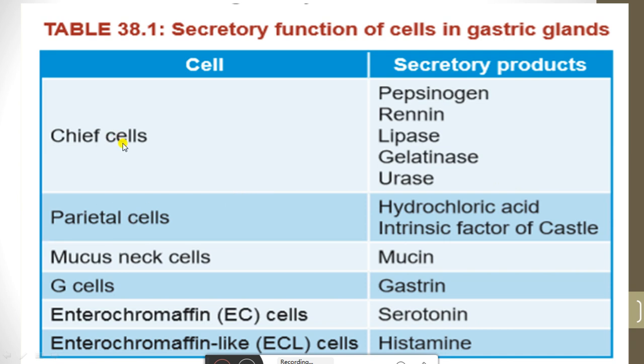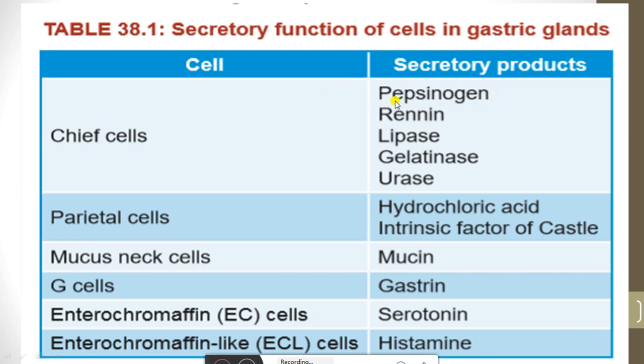And then we see the chief cell will secrete pepsinogen, lipase, gelatinase, and urease, which act on different types of macromolecules. Lipase will cause the digestion of lipid to some extent, and gelatinase, urease, and pepsinogen will act on protein specifically.